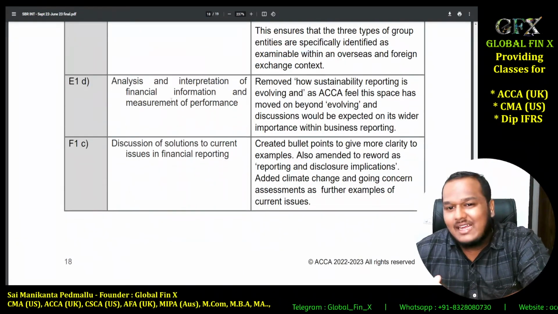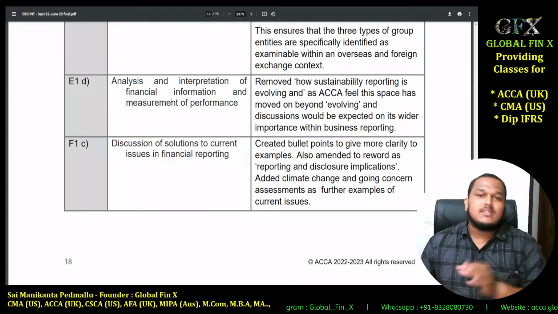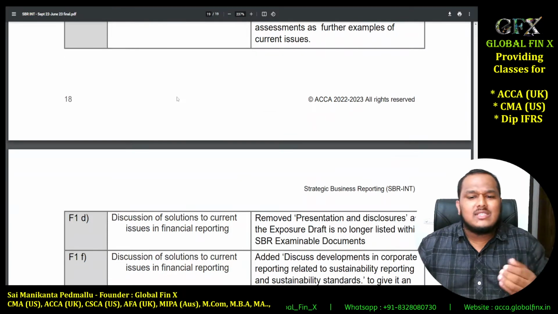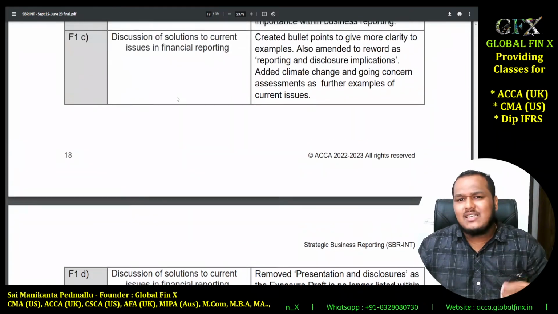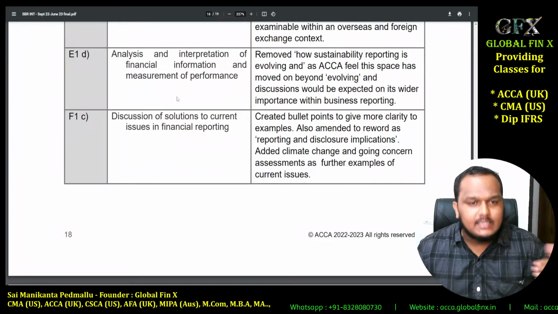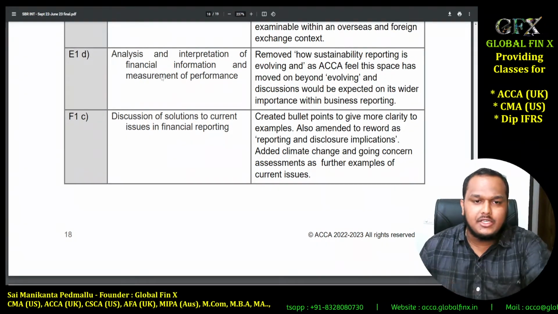Then you have analysis and interpretation. Now comes the changes relating to sustainability reporting and current issues, guys, from here. So these are all very easy to understand. The major change according to me is inclusion of these foreign subsidiaries and all. The rest are all slight changes only.